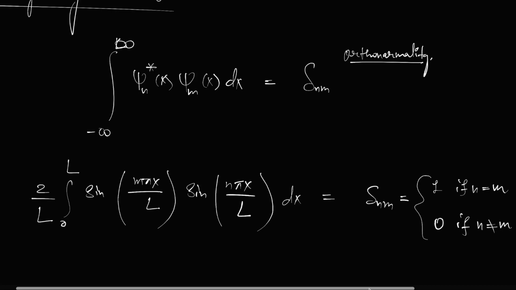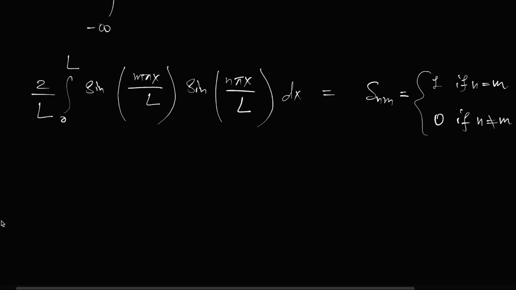Now you can try calculating the expectation values in the ground state. The expectation value of x you can find in the ground state, and the expectation value of momentum you can find in the ground state or first excited state, anything. How do we write the formula for the expectation value?